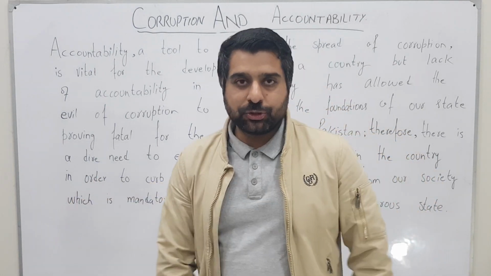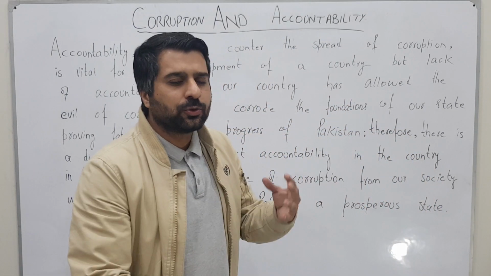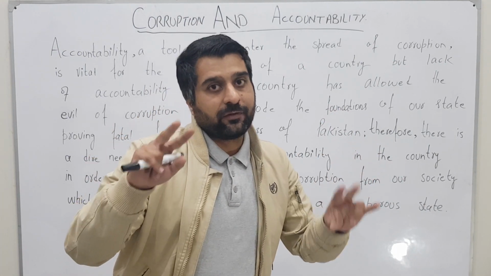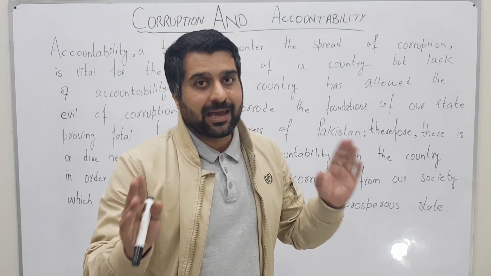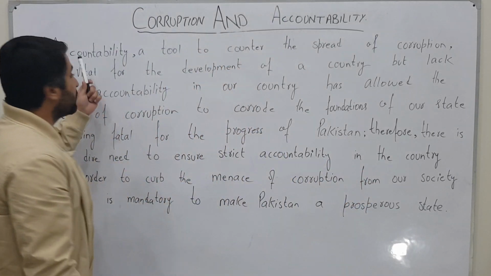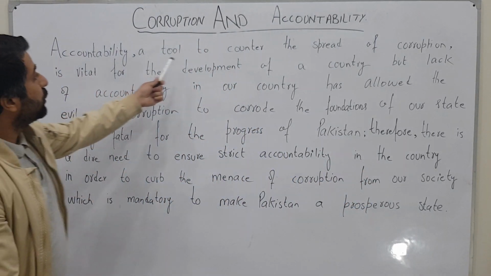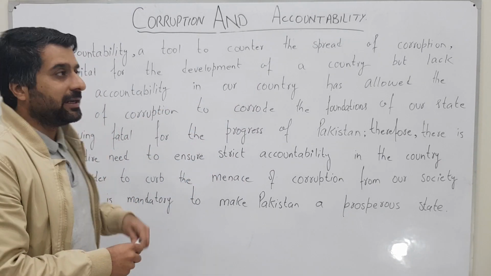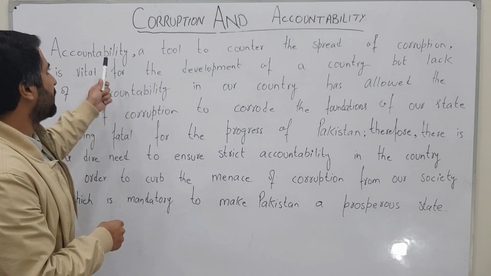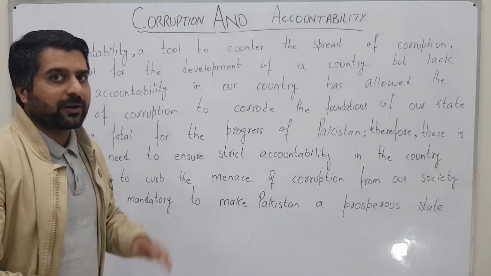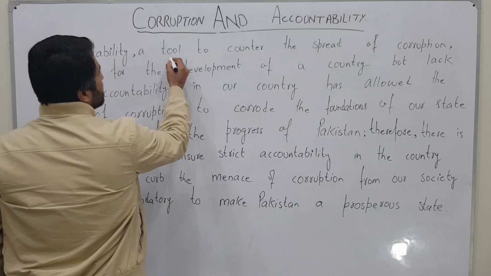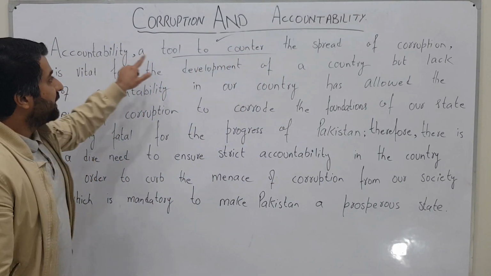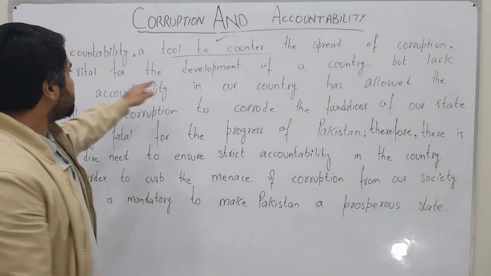So let me explain it to you so that you can develop an idea how to make a thesis statement if you have to make a thesis statement involving two different dimensions. So let's start. Accountability, a tool to counter the spread of corruption. In the very first line, I have defined accountability. What is accountability? A tool to counter the spread of corruption. So I have used an appositive phrase. This is the first phrase I have used in this sentence. Accountability, a tool to counter the spread of corruption.